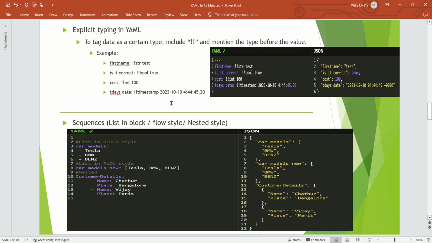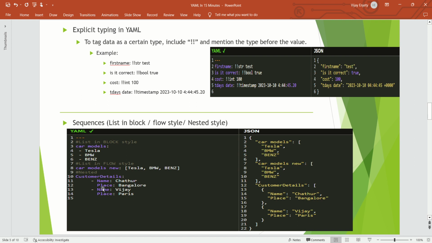Now the next topic is sequences. In sequences we have multiple types: the block list, the flow style, or the nested style. YAML provides multiple ways to mention sequences. To show the differences, see the list. This is how it has hyphen space for the car models. On the same list, if you want the flow style, it comes with an open bracket and a closed bracket, comma separated. You can see it is the same data; the only difference is whether you write it in list way or flow style. And the next one is the nested style.